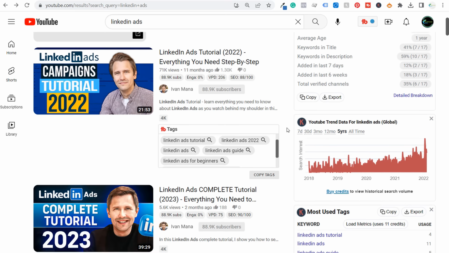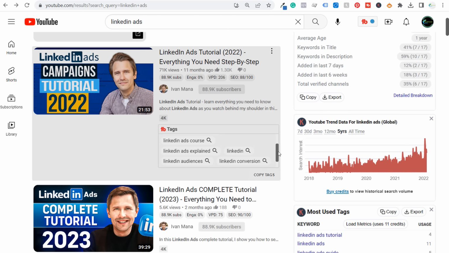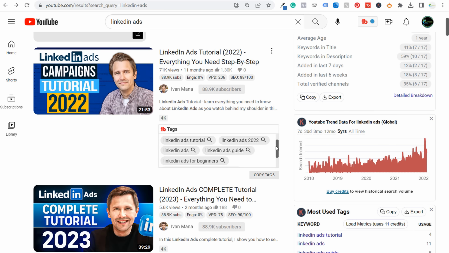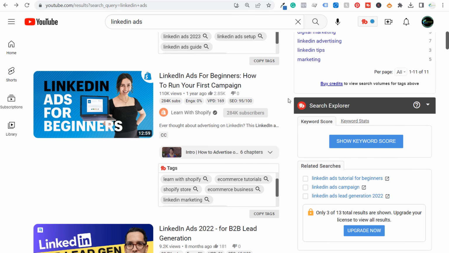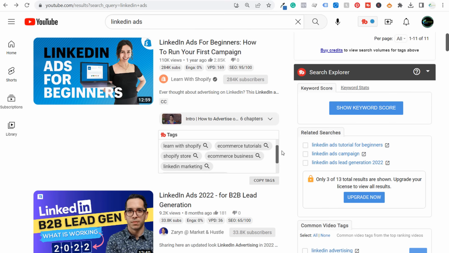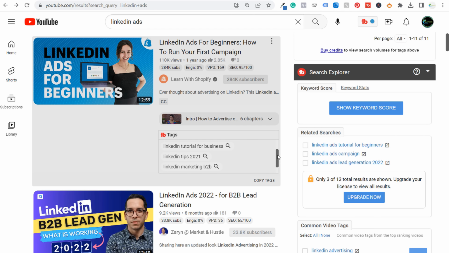But if we scroll down, we can actually see the specific tags that some of these different creators are using for their video. So we can see when someone's creating a LinkedIn ads tutorial, what are the tags that they're using? If we come down here again, another complete tutorial. He does very well here for the LinkedIn ads keyword. Keep coming down, we have another tutorial, LinkedIn ads for beginners, 1 year ago. So some of these different tags here as well.